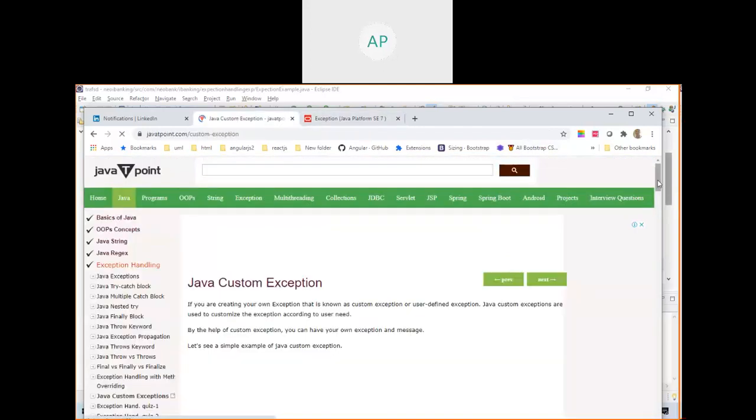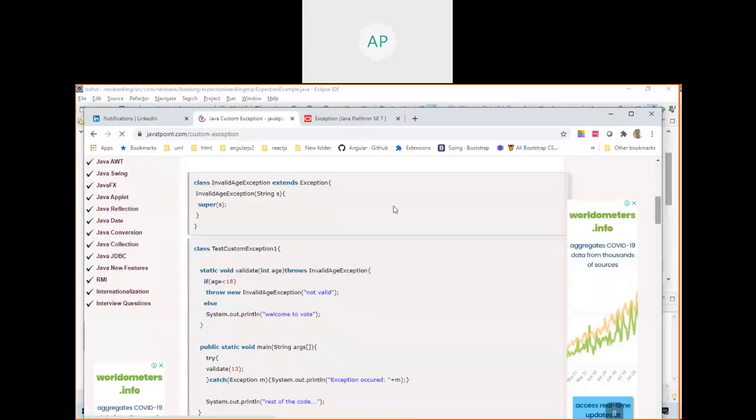Throws, finally. This one I need to explain. Custom exception. We can create our own exception. I showed you there are n number of exceptions in here. Like this, we can create our own exception. That is a custom exception. See here, you can create checked exceptions. I create one class, Invalid, which extends Exception.